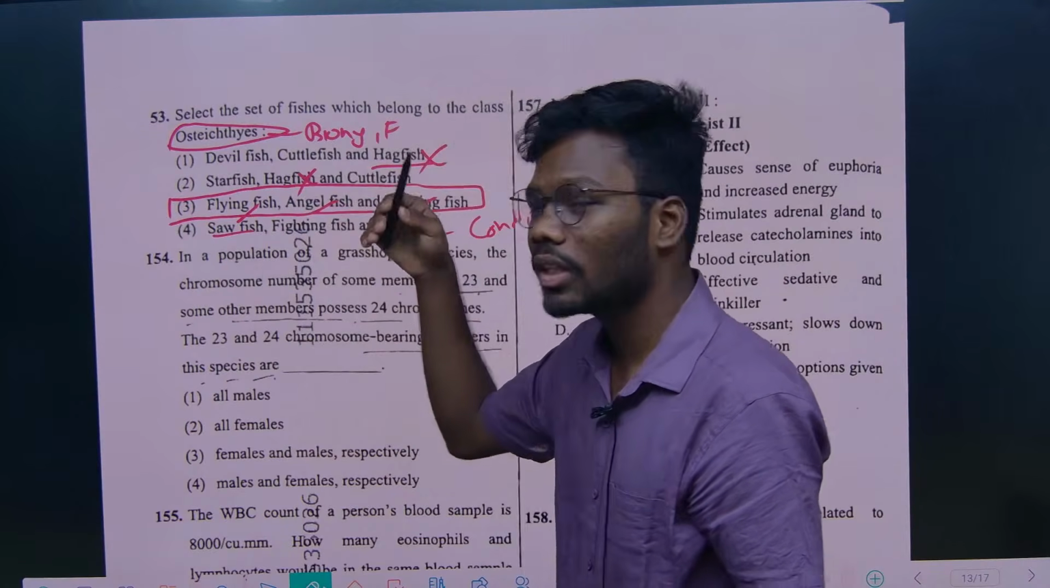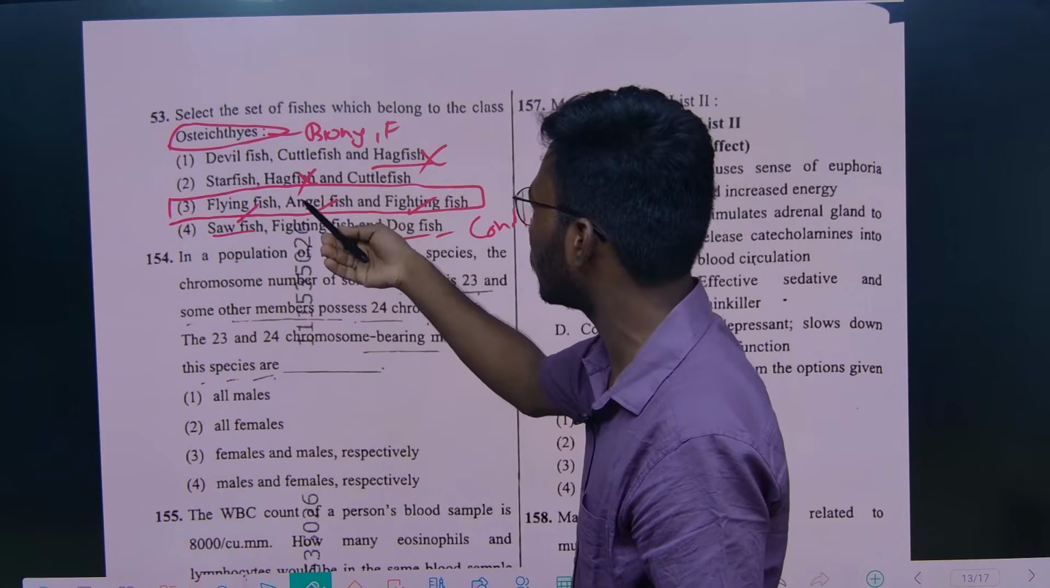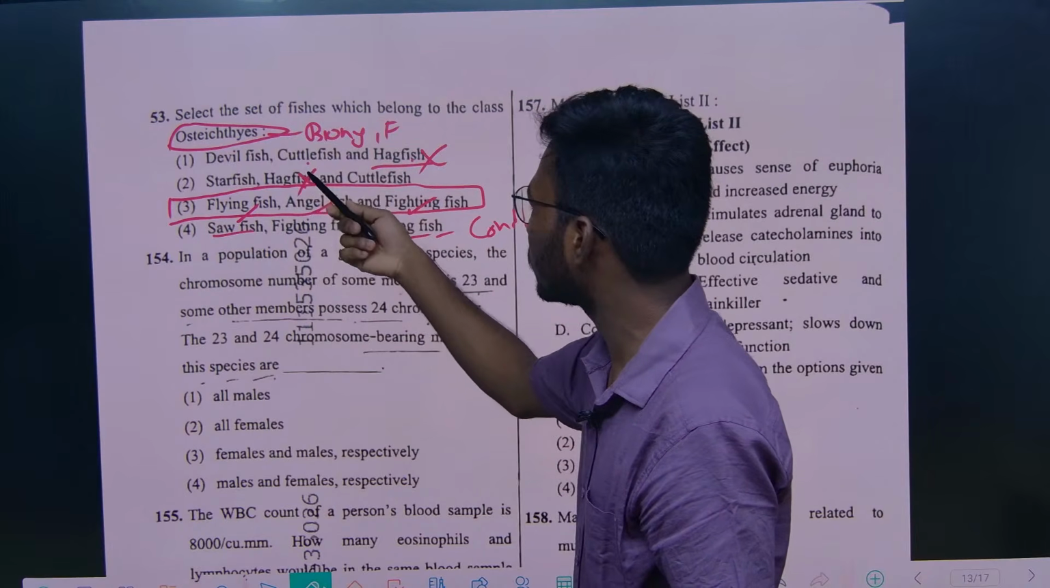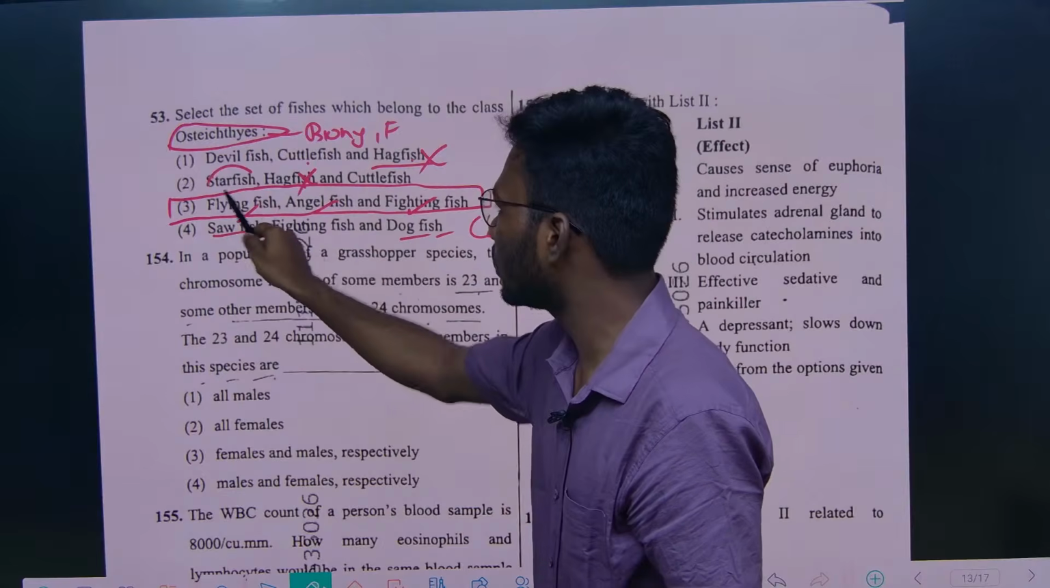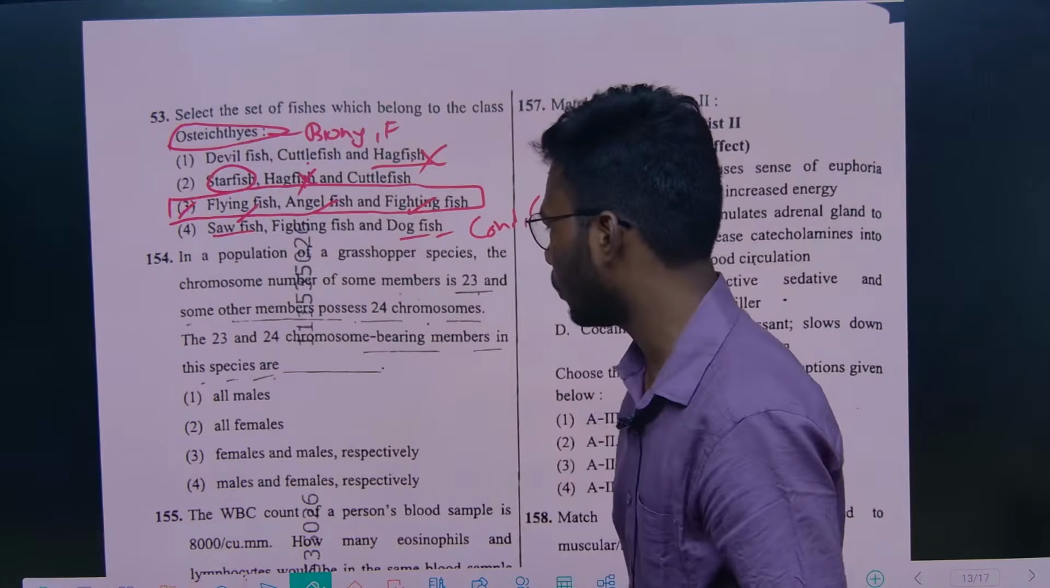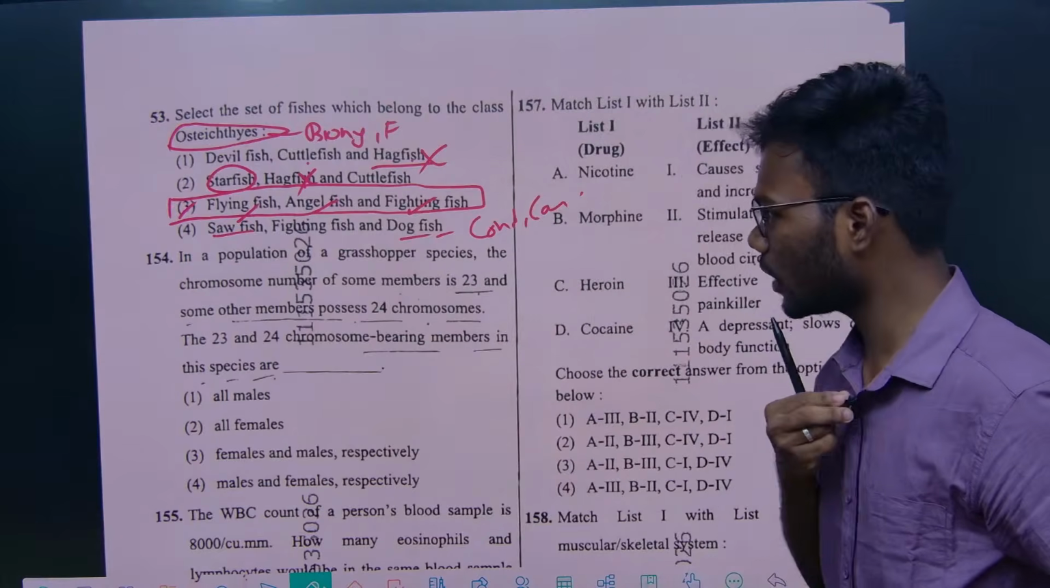See, based on the elimination method, you can easily answer the question. Hagfish, cuttlefish also. Wrong statement here, cuttlefish also. Starfish is Echinodermata, right? So the correct option is option 3, right? So next question, madam will solve.